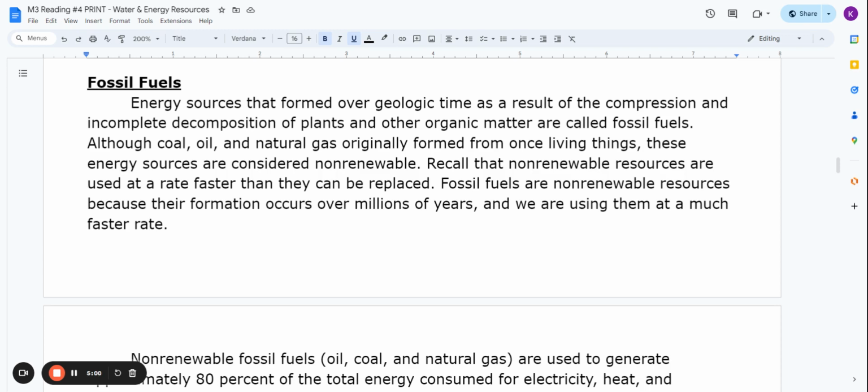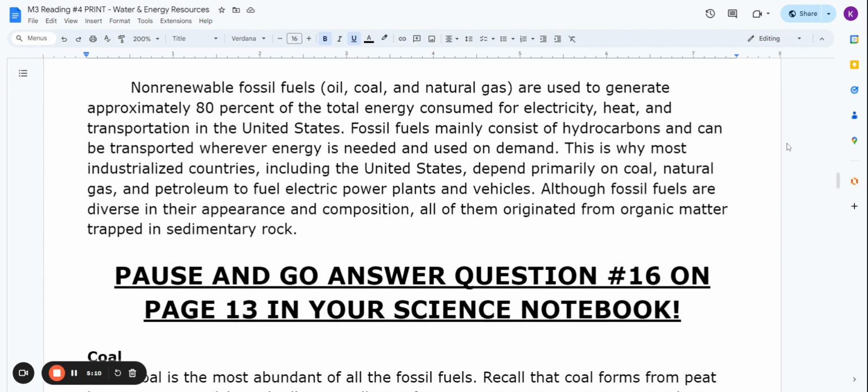Fossil fuels are non-renewable resources because their formation occurs over millions of years, and we are using them at a much faster rate. Non-renewable fossil fuels, oil, coal, and natural gas, are used to generate approximately 80% of the total energy consumed for electricity, heat, and transportation in the United States.